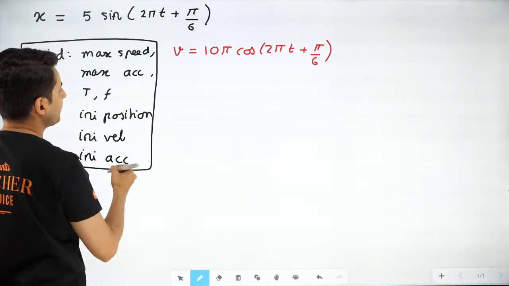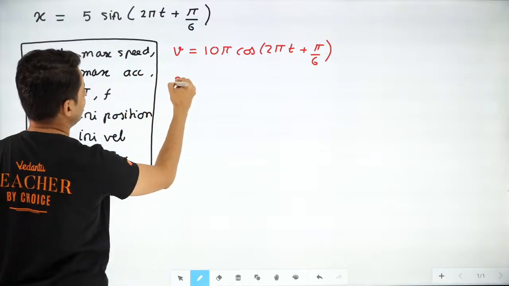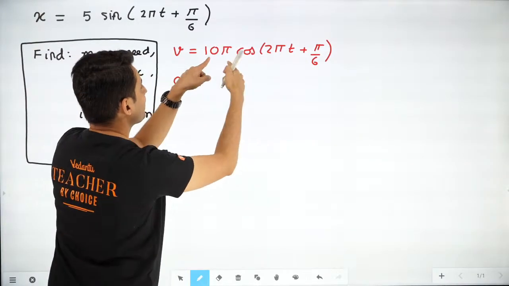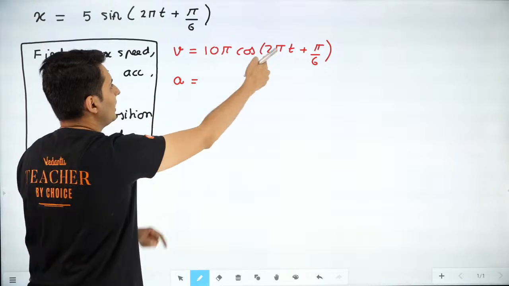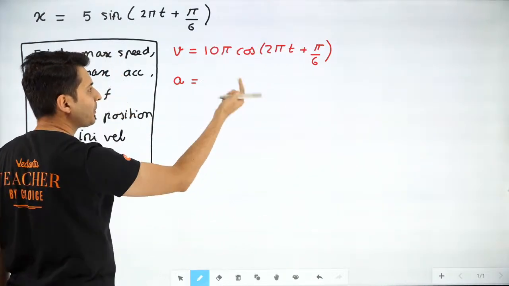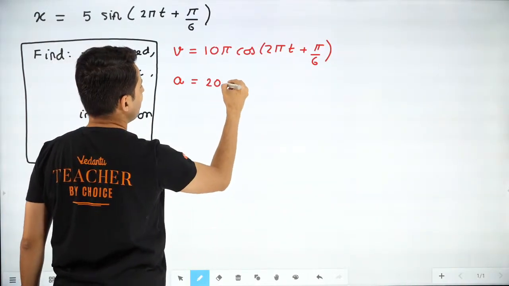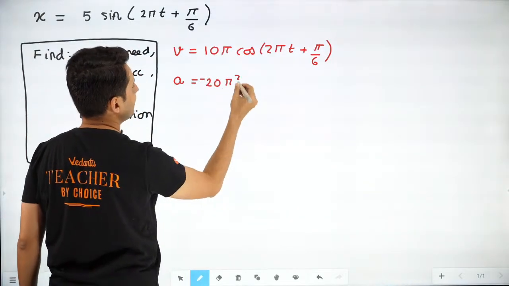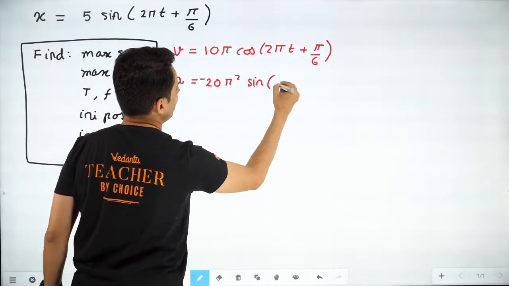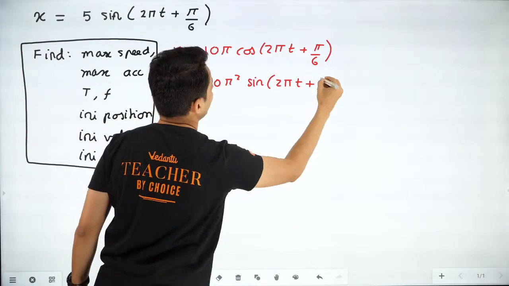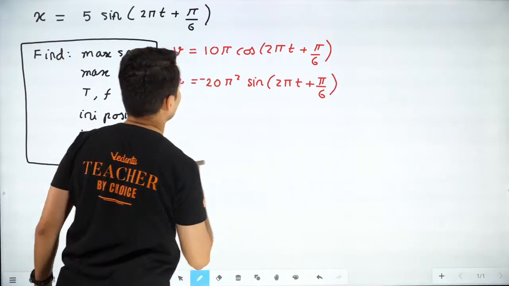That's the velocity. Similarly, you can find acceleration, and acceleration will be this into again that omega. So 10 pi into 2 pi will become 20 pi square. Cos's derivative is negative sine. Remember, 2 pi t plus pi by 6.